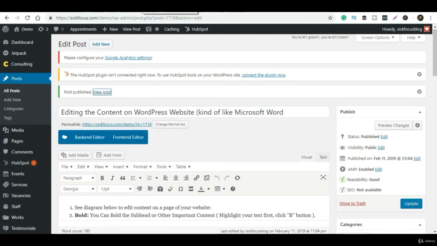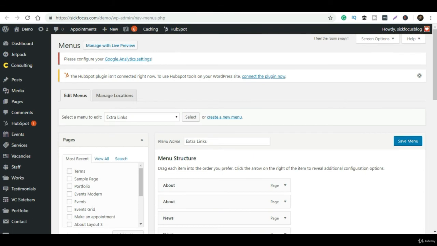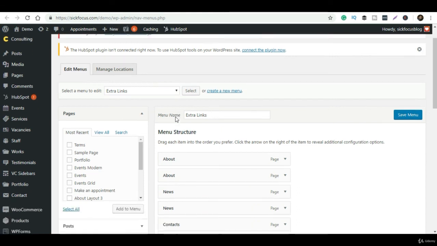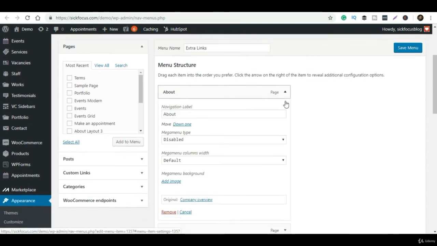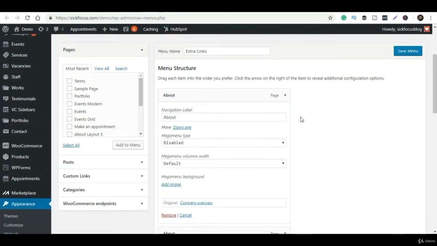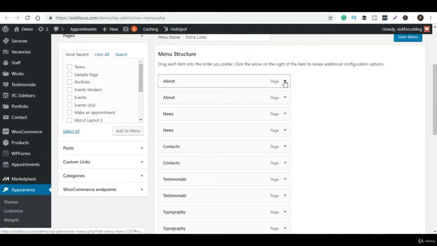As of now we need to fix our menu. See, all the pages are repeating multiple times because they are reflecting multiple times in many menu sections. About is reflecting multiple times, Menus is reflecting multiple times. So we have to delete all these things. We have to simply keep only one page or only one link, and delete the rest. As of now I'm deleting.